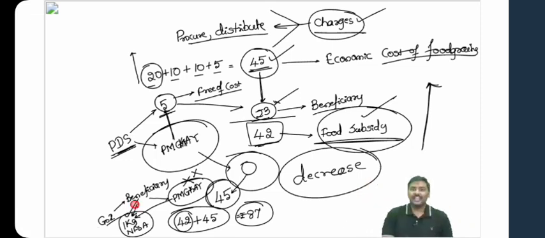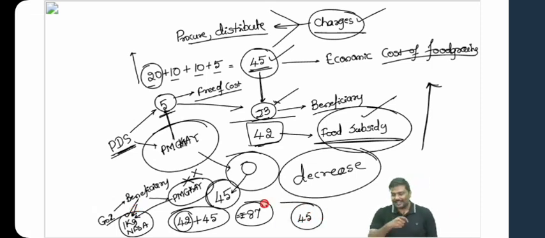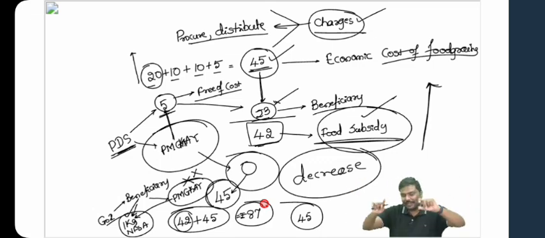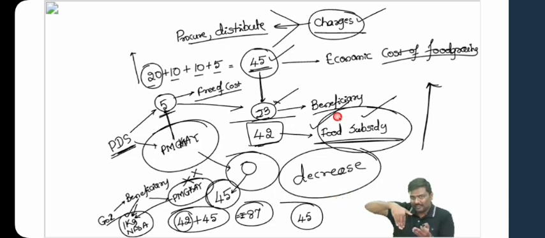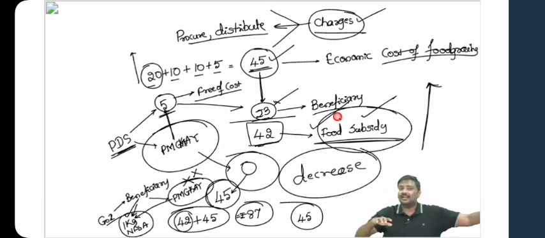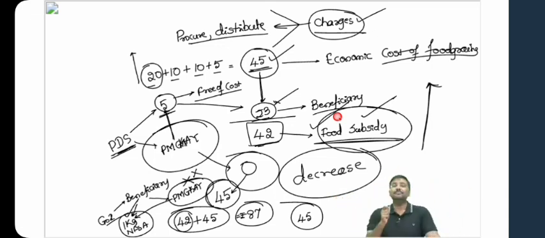If this 1 kg is provided free of cost to the beneficiary, don't you think now government will incur only the subsidy burden of 45 rupees? Don't you think the government of India will incur a subsidy burden of only 45 rupees per kg rather than incurring earlier 45 plus 42? Now you tell me, under this new mechanism, where the Pradhan Mantri Garib Kalyan Anna Yojana has been brought under the NFSA, will the subsidy burden increase or decrease for the government compared to last year? Compared to last year, subsidy burden will actually come down.